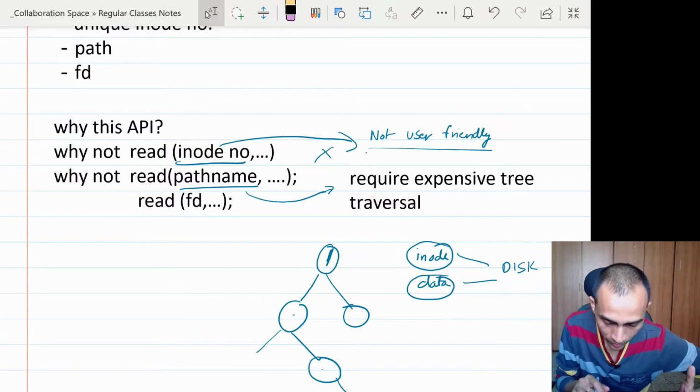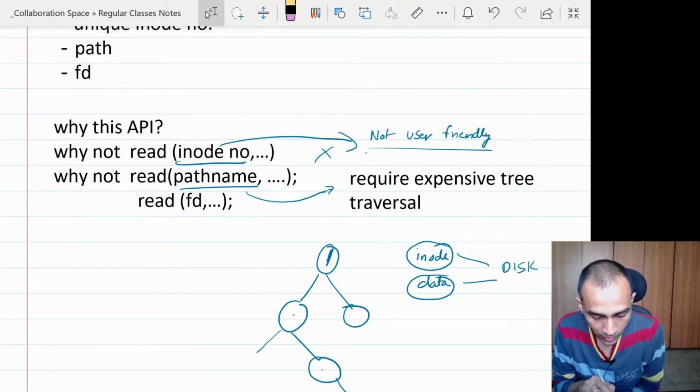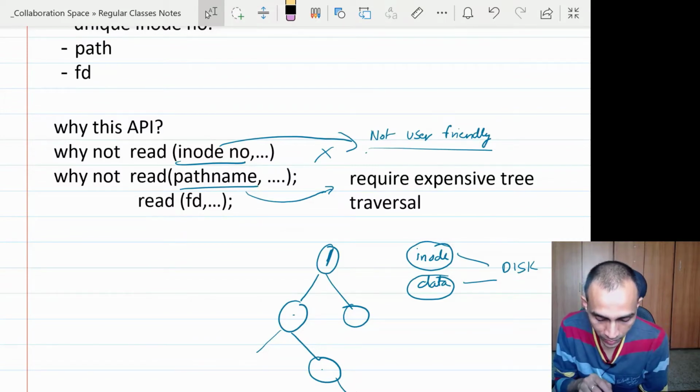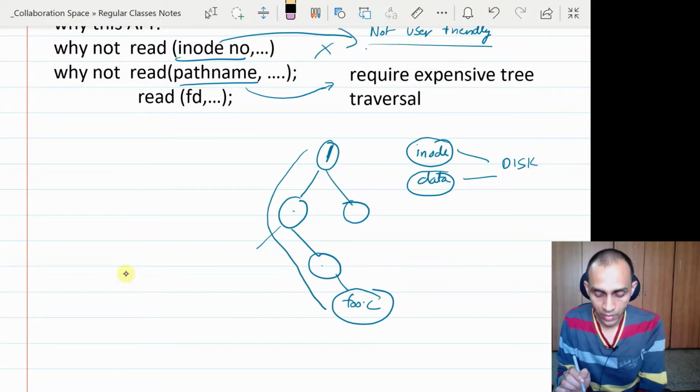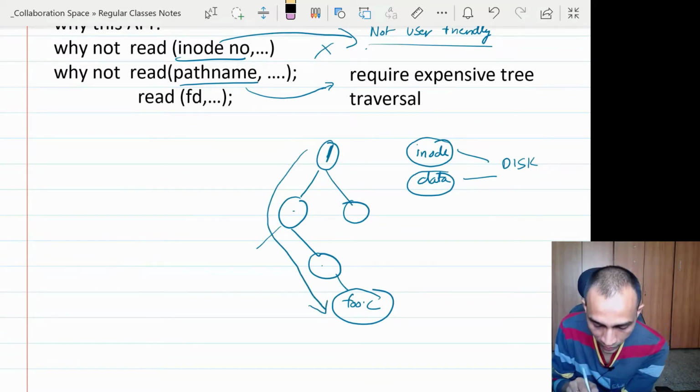When you move from one operating system to another, it can change. And if using the path name, if you want to do read write, it is expensive, because every time you do a read write, it has to basically fetch the information about the file by traversing the tree hierarchy starting from the root.